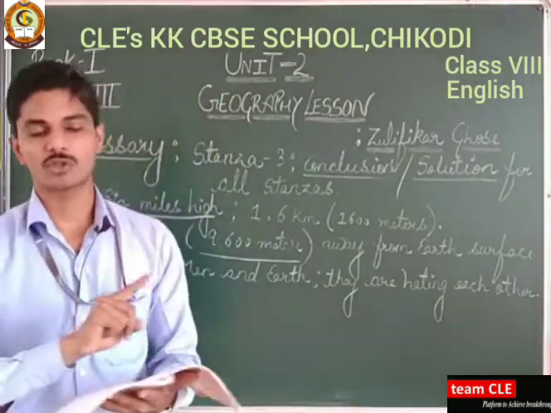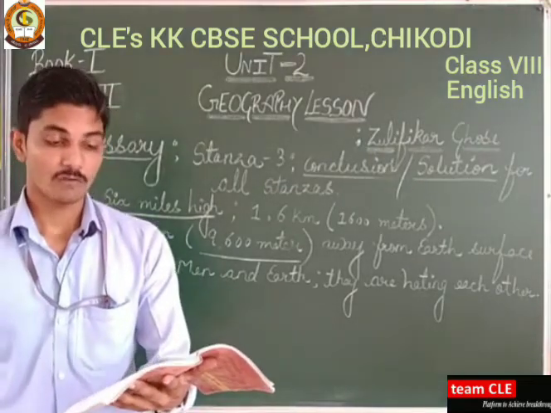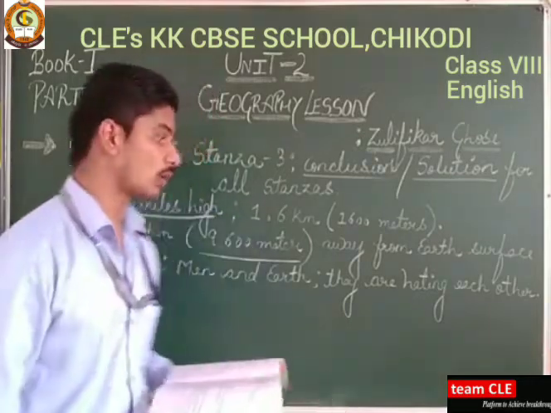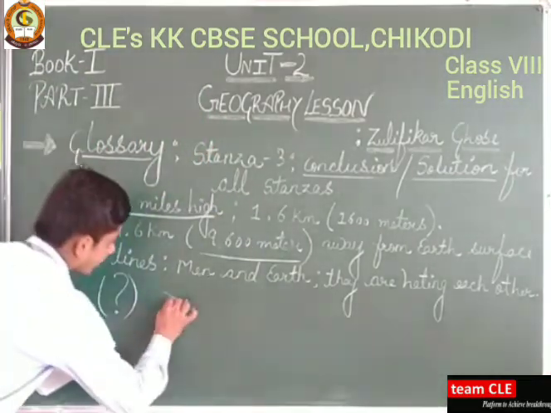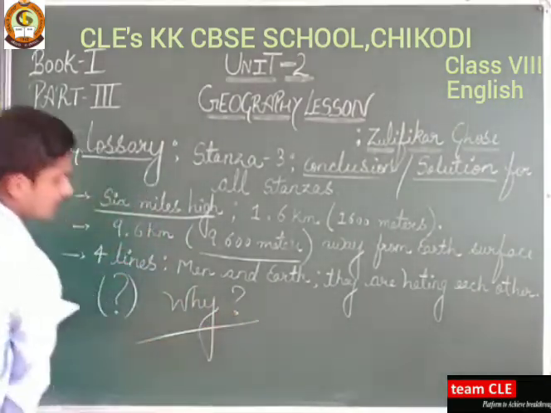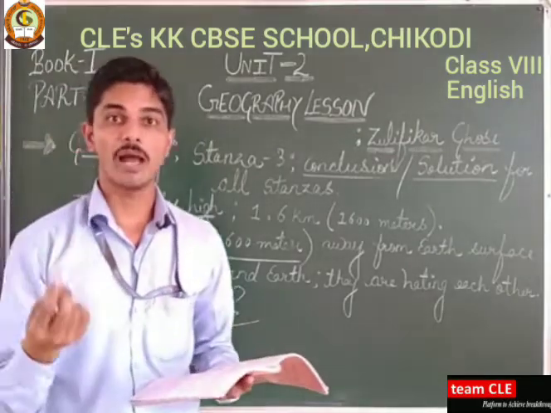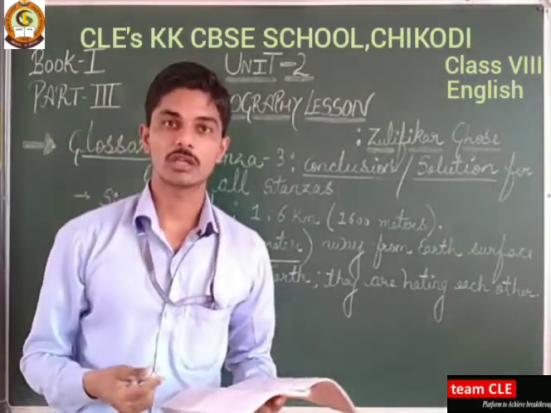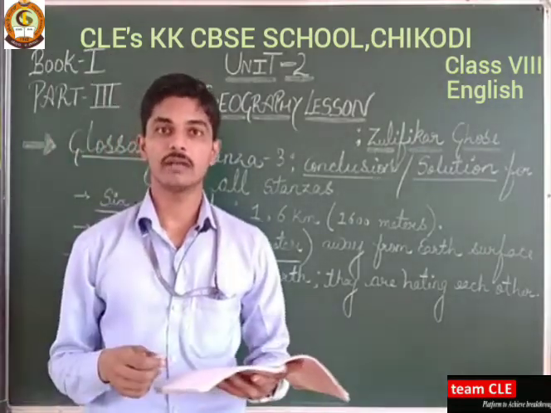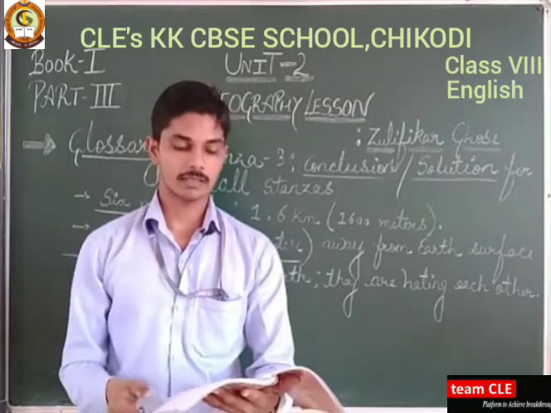So this question was not understood by the poet Zulfikar Ghose. From that height it was not clear why. Again he is keeping one question to the readers. Why is it happening between the persons, between men? So the question is why? Why are men fighting with each other? For what purpose? They were not in a friendly relation. So this is what we have learned in stanza number 3.